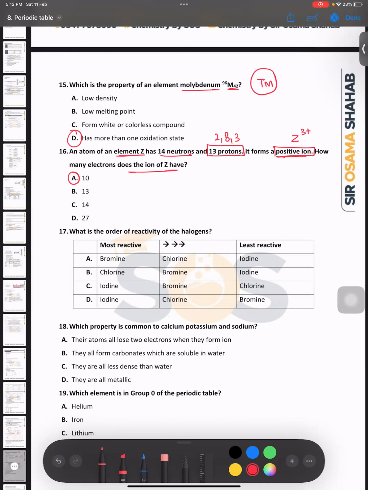Then this one is also very, very simple. What is the order of reactivity in group 7? What is the right answer? Reactivity decreases down the group. It means the right answer will be B: chlorine, bromine, iodine. Down the group reactivity decreases. Right. Good, bacho. Very good.